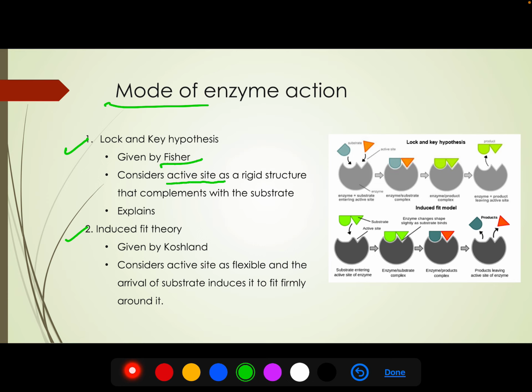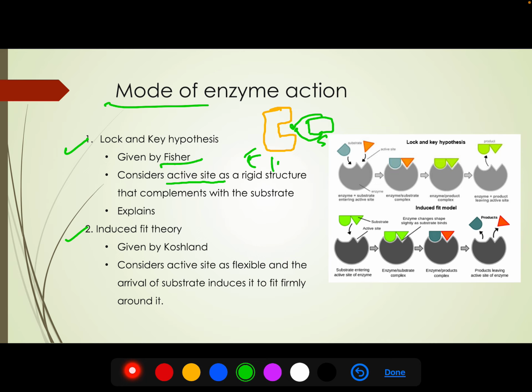The lock and key hypothesis was given by Emil Fischer, and it considers that the active site is a rigid structure, it won't change. So this is our enzyme and this is our substrate. The substrate will fit into this active site, and only a certain substrate can fit, just like lock and key.